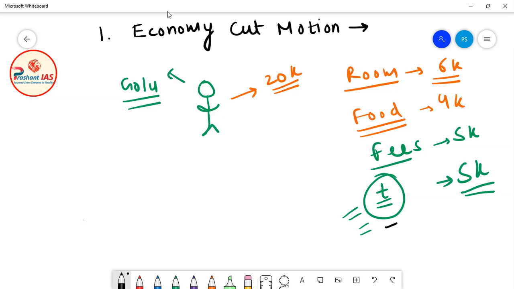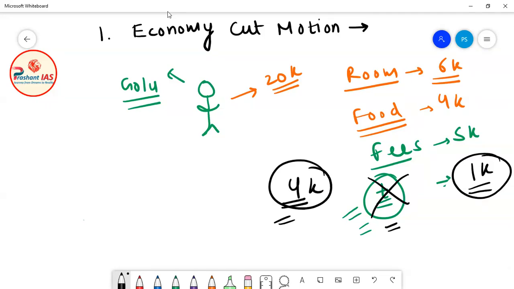Now the father thought that this is unnecessary expenditure. Golu can also go to coaching by metro. It is very cheap as compared to a taxi. If Golu goes to coaching by metro instead of taxi, then he will only spend, let's suppose, 1,000 or 2,000 rupees on traveling. So how much money will he save? He will save, let's suppose, 4,000 rupees per month.